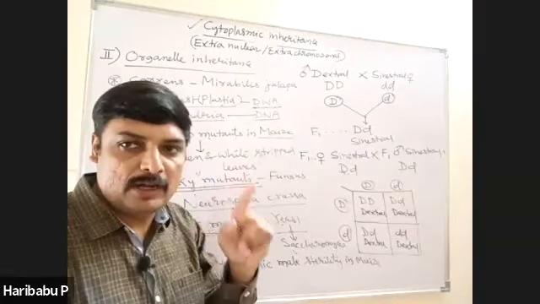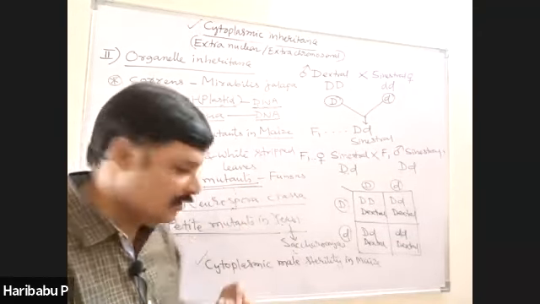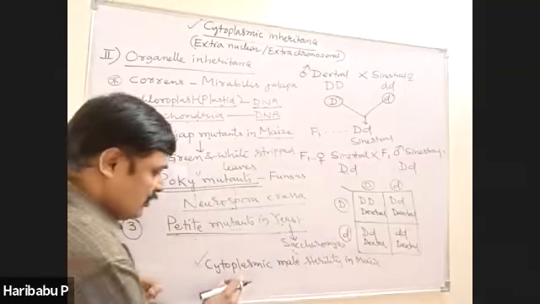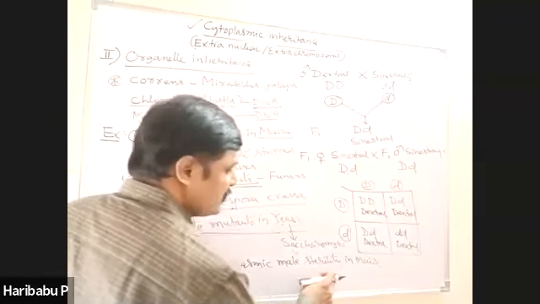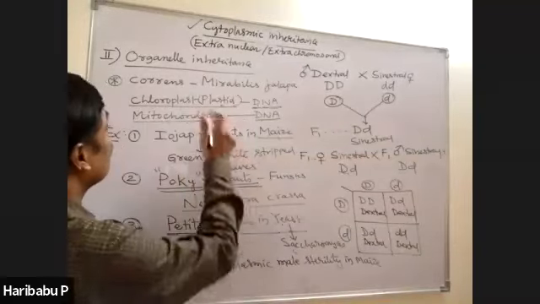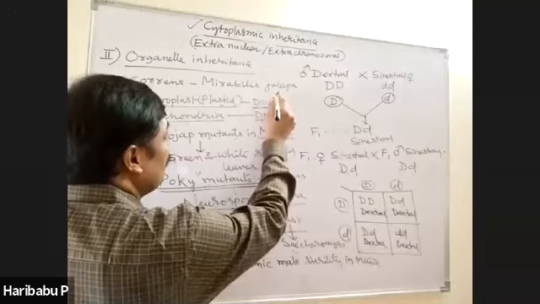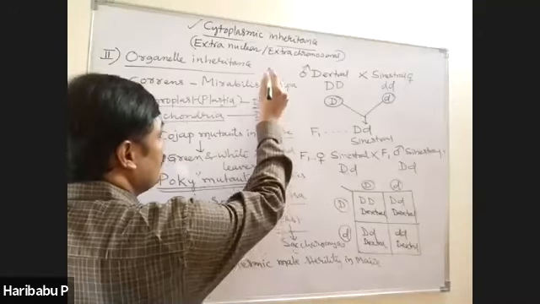I told you already shell coiling in snail, the second is cytoplasmic male sterility, and the third is plastid inheritance in Mirabilis jalapa. This is also an example of cytoplasmic inheritance.